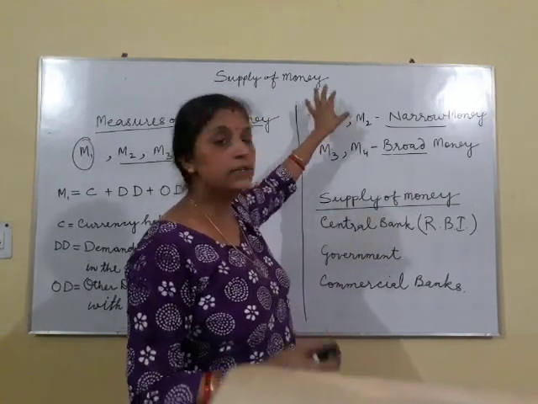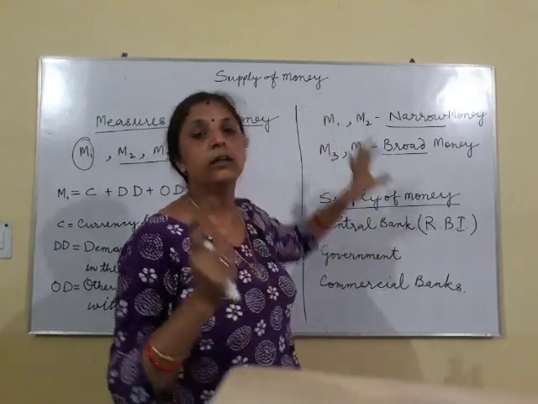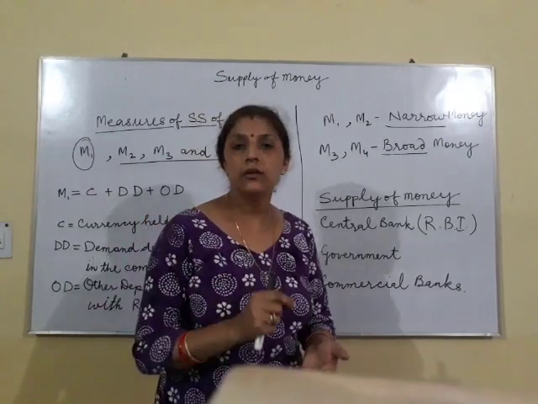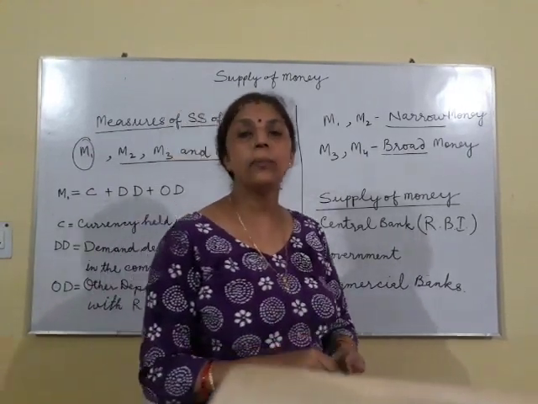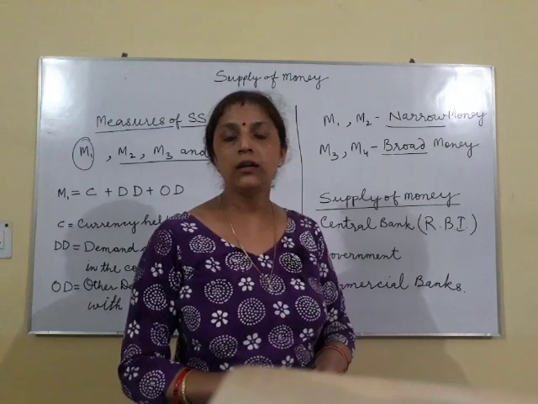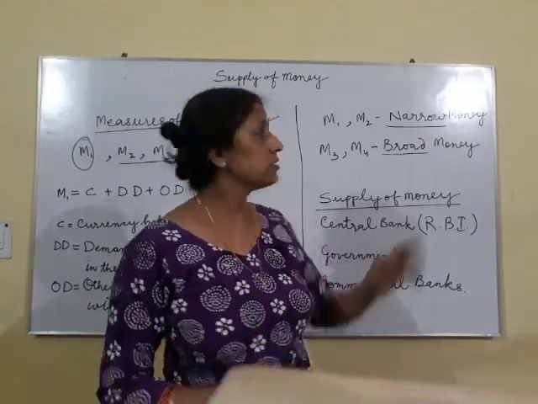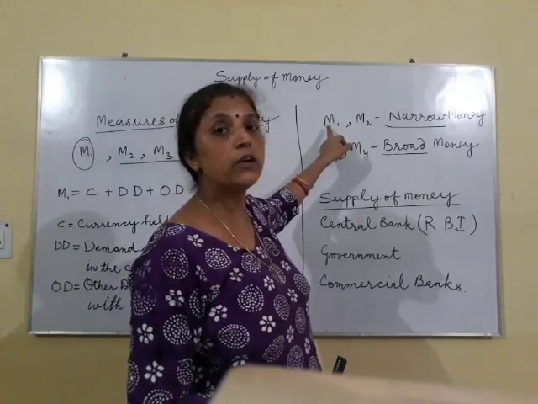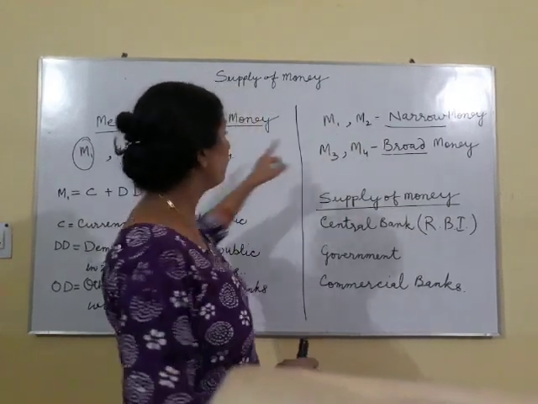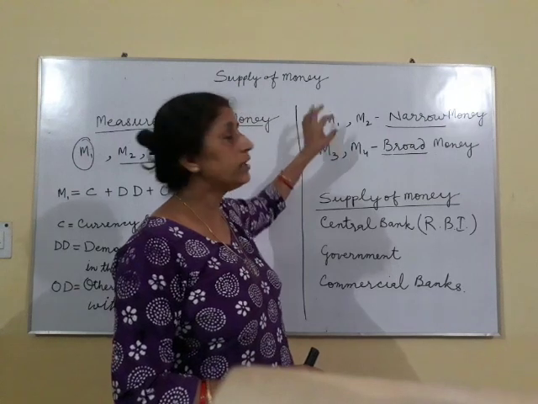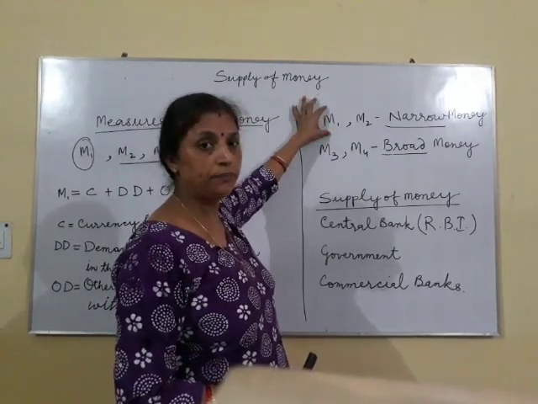But M1 is the narrowest form of money that shows how much money is available for people in an economy to be used for transactions. It means this shows the most liquid measurement of money. So we have only this part in our syllabus to understand.